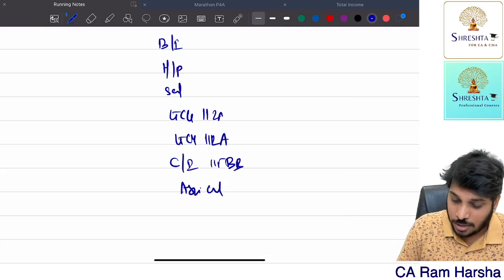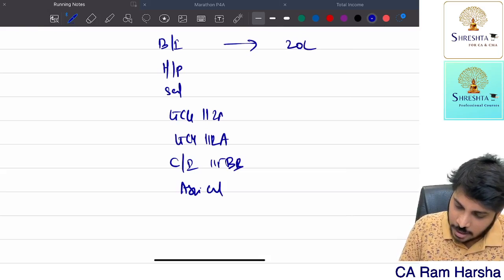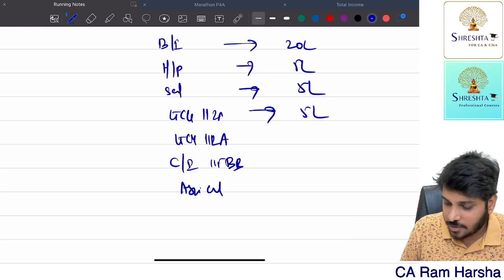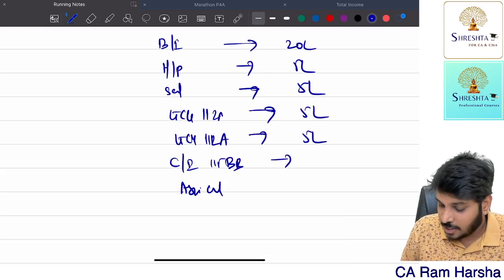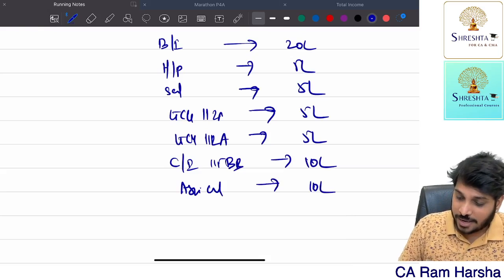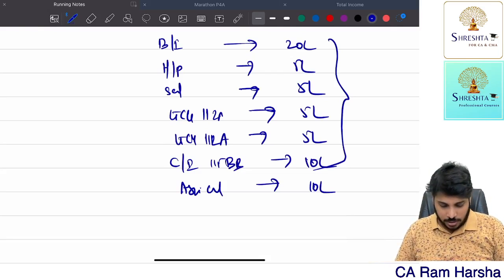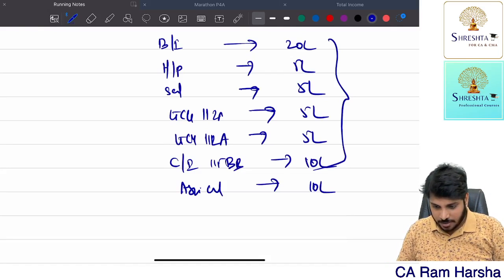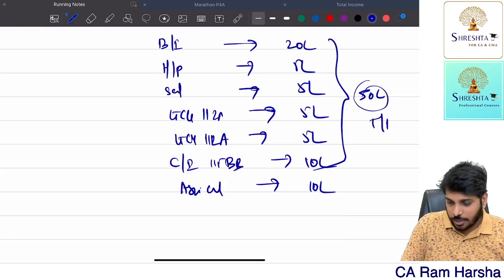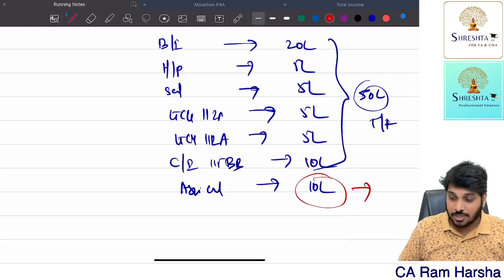Getting it? Now my business income is some 20 lakh, my house property income is some 5 lakh, my salary income is some 5 lakh, my long-term capital gain is 5 lakh, 112A is 5 lakh, 115BB is some 10 lakh, and agriculture income is 10 lakh. Now normally when I compute total income, only these I will add. So 20 plus 5 plus 5 plus 5 plus 5 plus 10 is equal to 50. So 50 lakhs is my total income. But remember, I'm having agriculture income also, 10 lakhs.